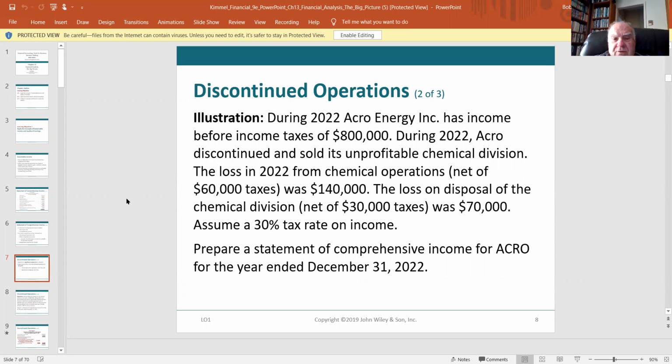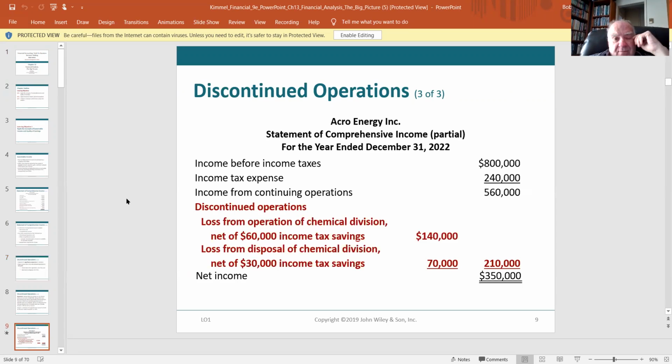During 2022, Acro Energy has income before taxes of $800,000. And then they discontinued and sold its unprofitable chemical division. And the loss from chemical operations, net of 60,000, was 140. The loss on disposal, net of the 30,000, was 70, assuming a 30% tax rate on the income. Prepare the statement. And this is what we're looking at here.